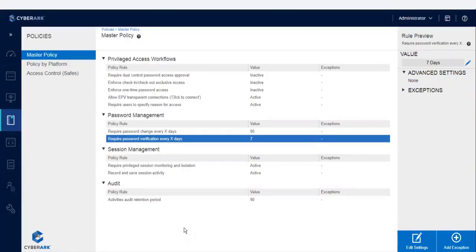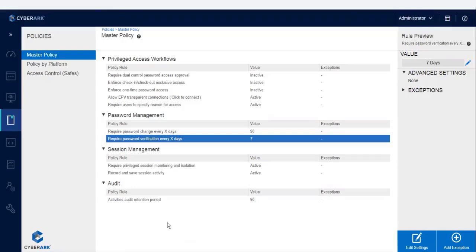Passwords will be changed automatically by the CPM for all the accounts, in case the connection is successful and there are no issues. In case there are any issues, the password change will fail and you can see those accounts under failed accounts, in red color. So the password will be changed automatically by the CPM after 90 days.